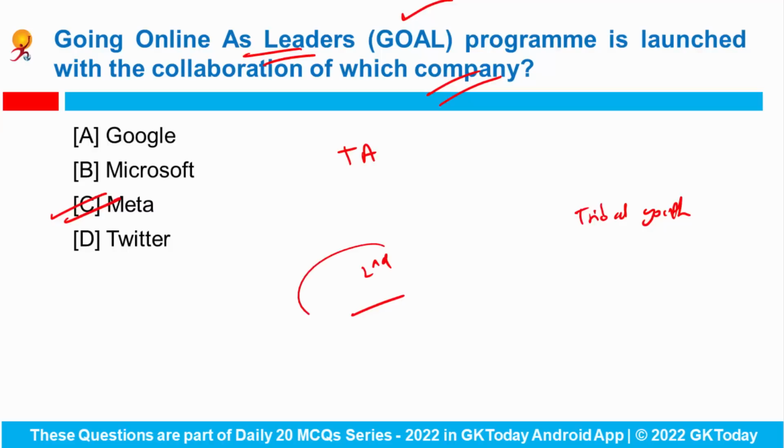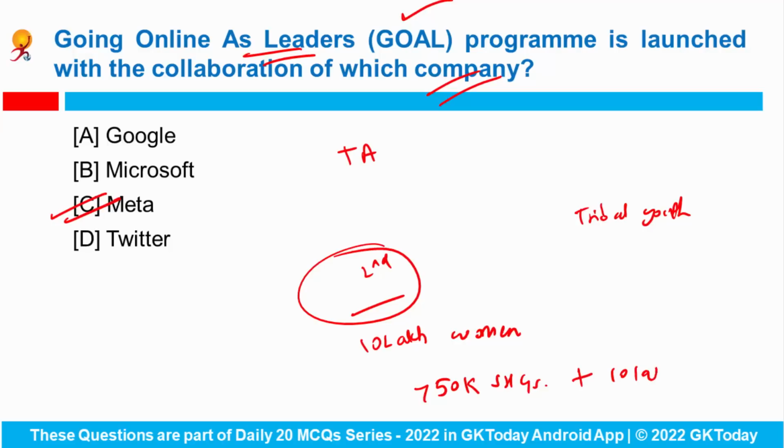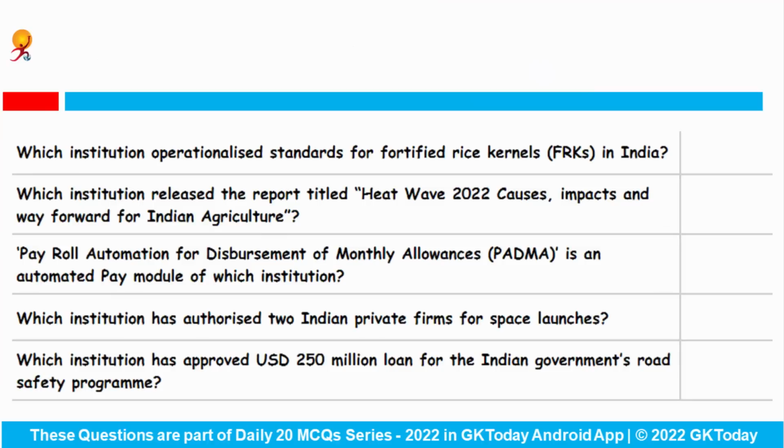So basically in the second phase, 10 lakh women and youth entrepreneurs will be mentored, and the program will create a platform for more than 50,000 self-help groups and 10 lakh families that are associated with TriFed to market their products globally.